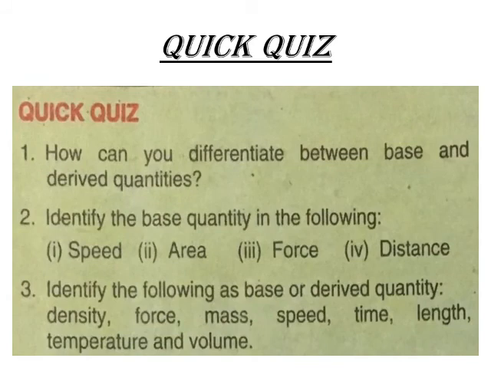In the quick quiz given on page 7, you have to answer these three questions. First is, how can you differentiate between base and derived quantities, that we have already discussed in this section. Identify the base quantity in the following: speed, area, force and distance. You have to pick which one is a base quantity. Third question is, identify the following as base or derived quantity. You have to make two columns and separate which ones are the base quantities and which ones are the derived quantities.